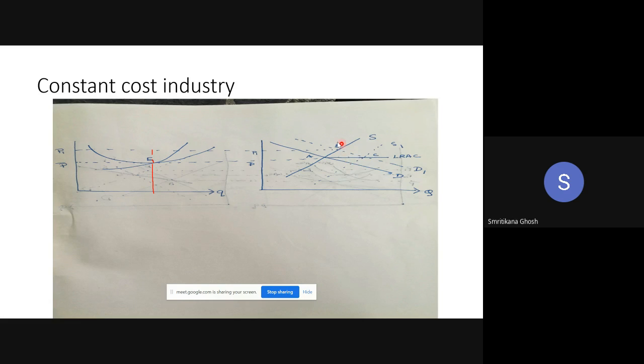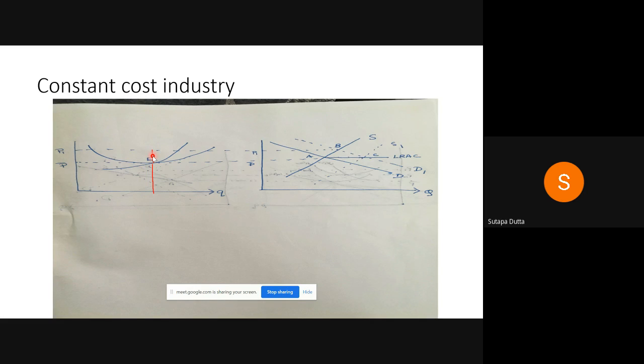B is not giving us any long run stability in the industry. It is only the short run equilibrium. Given this new equilibrium, there is supernormal profit for all the existing firms, which is encouraging new firms to enter the industry. Up to this point, is it okay?